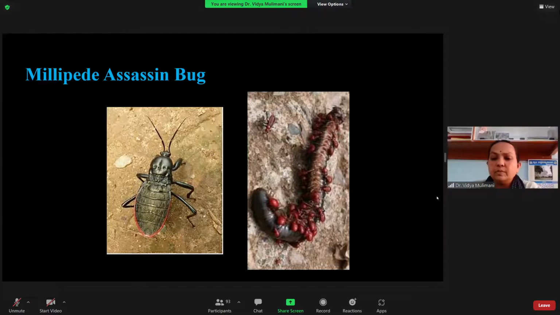Okay, so you have one species of assassin bug which will be feeding on the millipede, especially; both the nymph and the adults will be feeding on the body fluid. So this is the one family, the Reduviidae. Apart from the pest species, we also have predatory species.